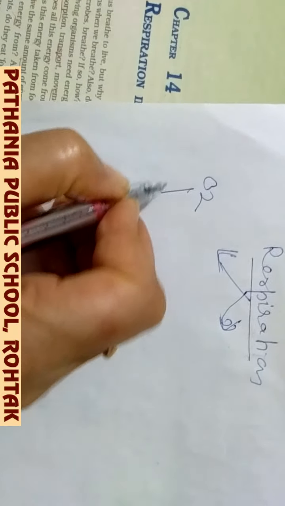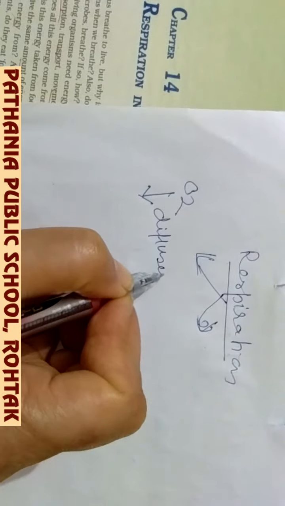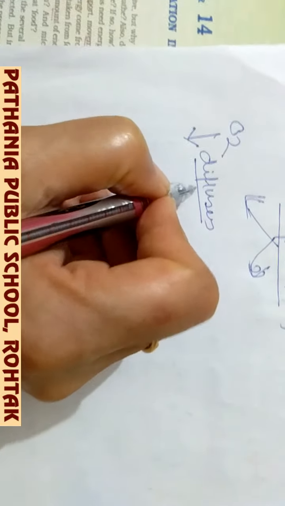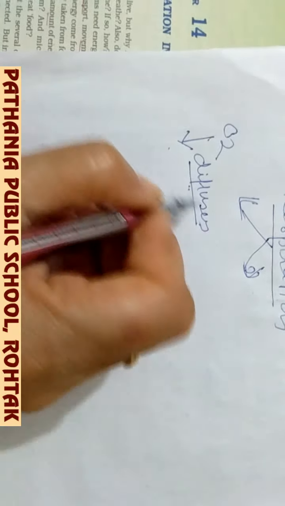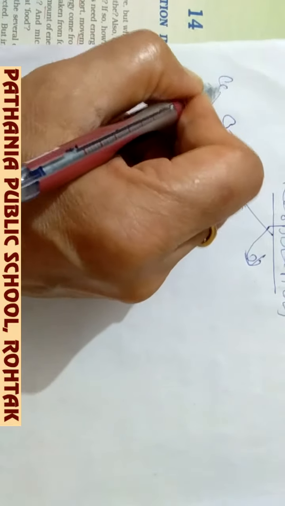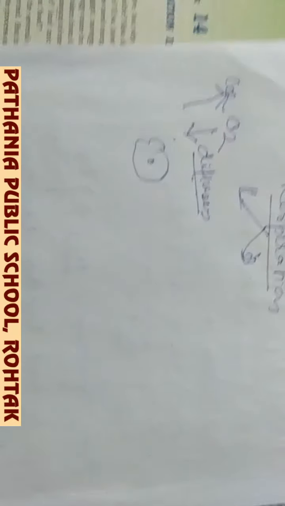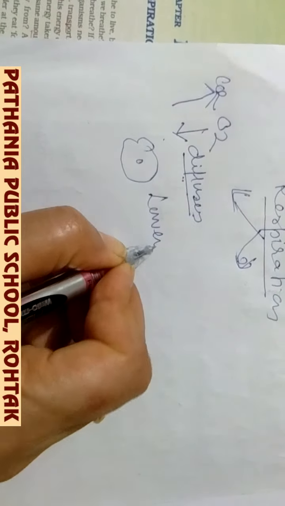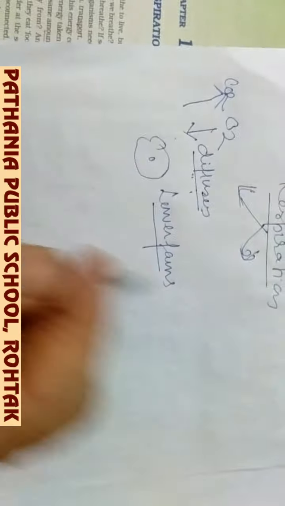In simple organisms like amoeba, or in lower forms of life, the simple process of diffusion takes place, and oxygen gets diffused into the body, and even carbon dioxide diffuses out in simple forms of life like amoeba and other forms. But these are the lower forms of life. So in lower forms of life, the simple process of diffusion is sufficient. But in higher forms of life,